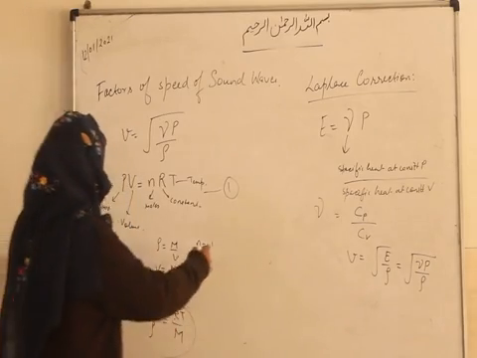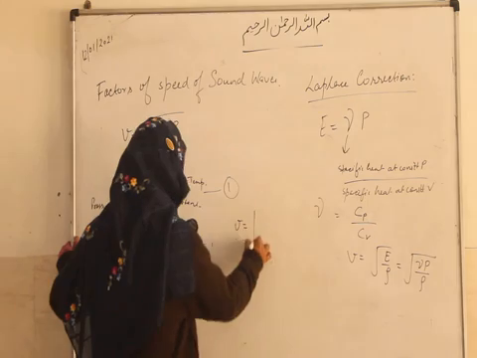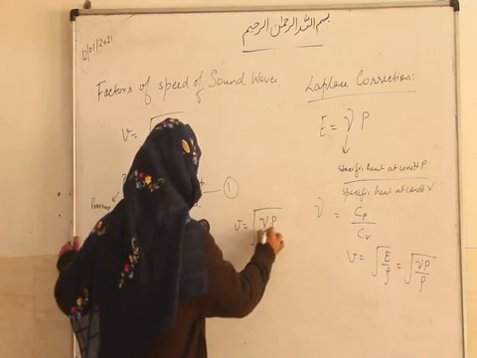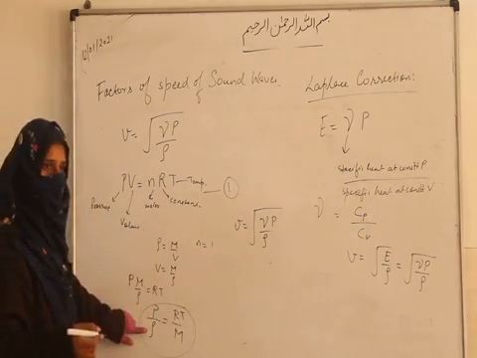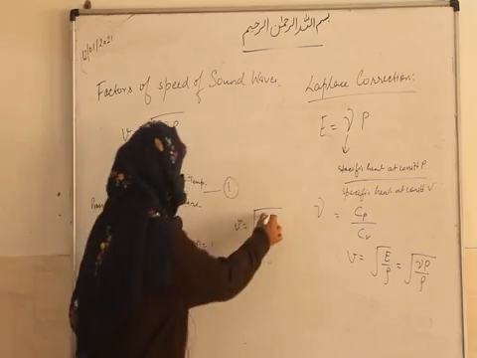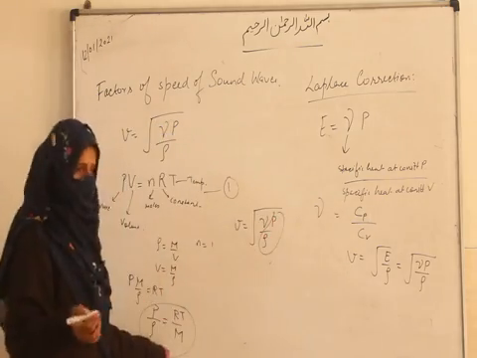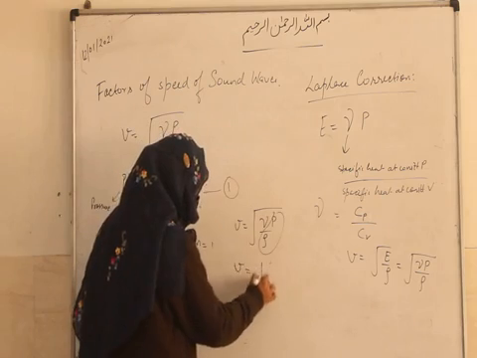Now what is the formula of V? That is gamma P upon rho. So you can see here P upon rho is here. Can we write RT upon M in place of P upon rho? Yes, we can write. So let's write it.